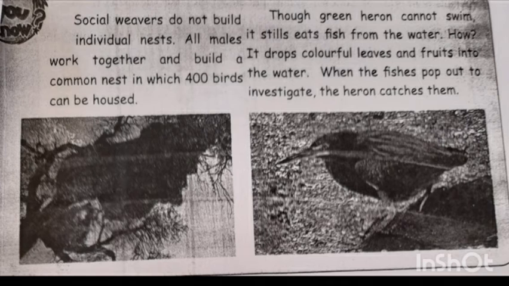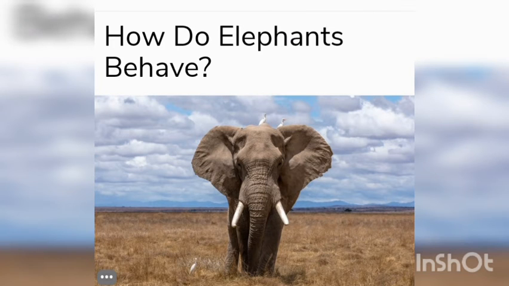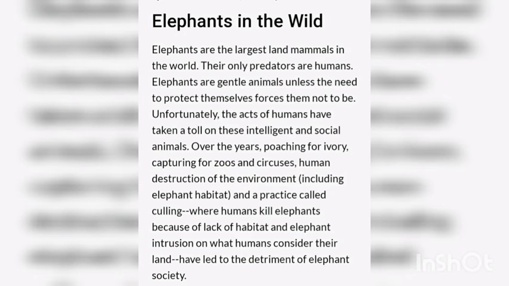Group behavior in elephants. Elephants are the largest land mammals in the world. Their only predators are humans. Elephants are gentle animals unless the need to protect themselves forces them not to be. Unfortunately, the acts of humans have taken a toll on these intelligent and social animals over the years.